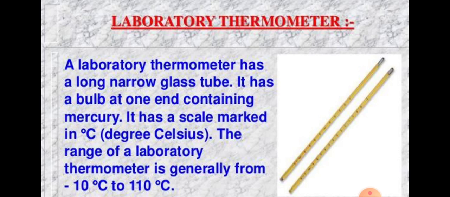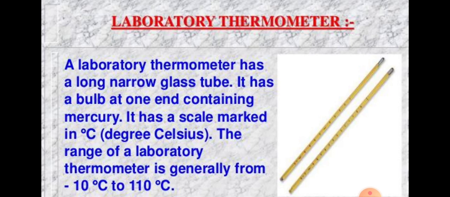This means that a common laboratory thermometer can measure a lowest temperature of minus 10 degrees Celsius and a highest temperature of 110 degrees Celsius.